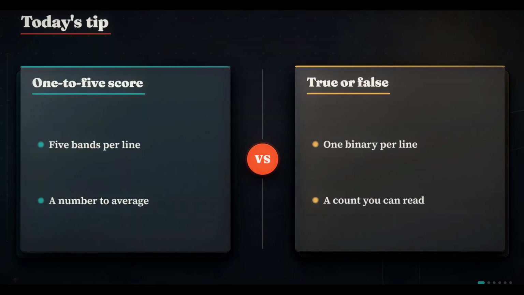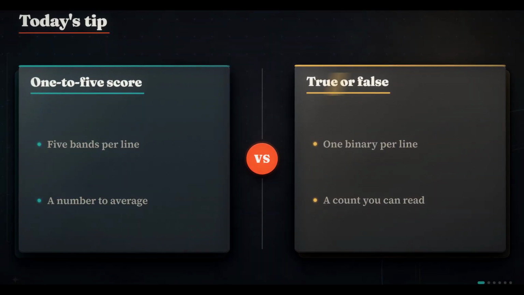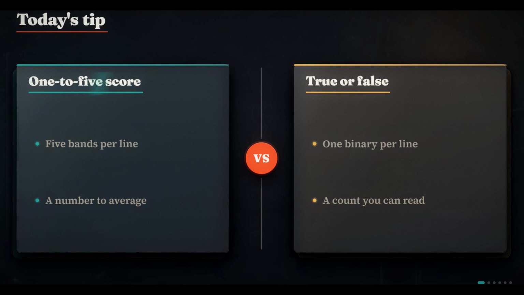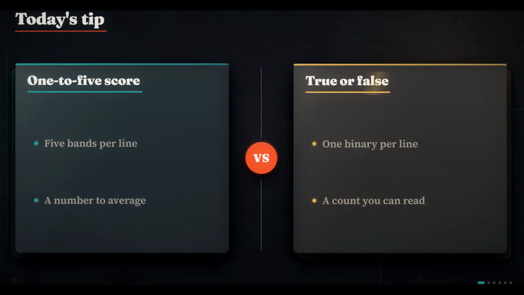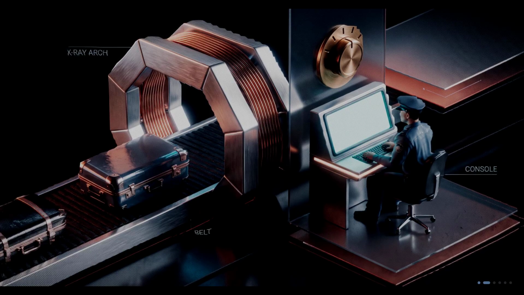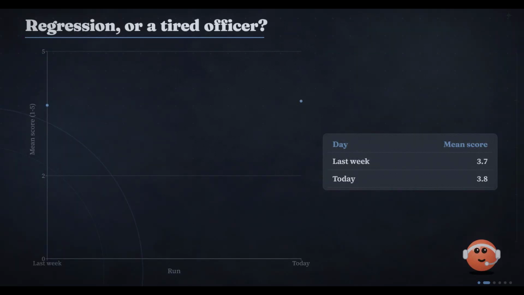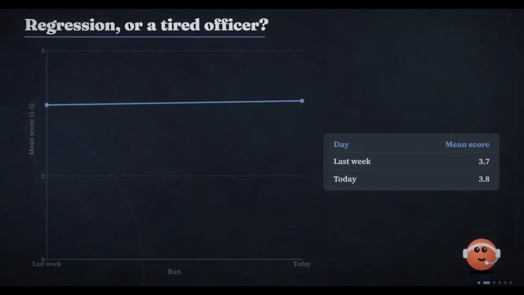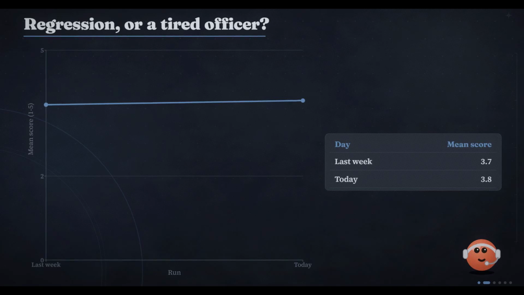Today we're making every line of an LLM-judge's rubric return true or false instead of a 1 to 5 score. Picture an airport lane. Officer Ruiz rates every bag for suspiciousness 1 to 5. A month in, almost every bag scores a 3 or a 4. Today's average is 3.8. Last week, 3.7. Regression or a tired officer. Anyone asked for a number picks a safe middle number.